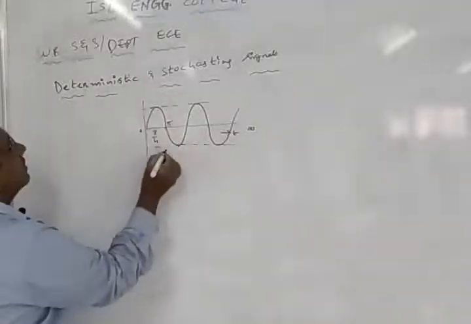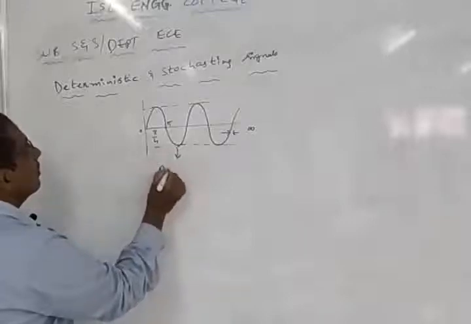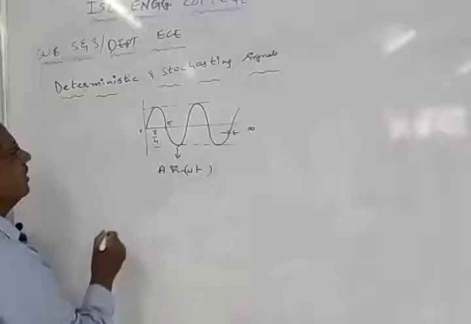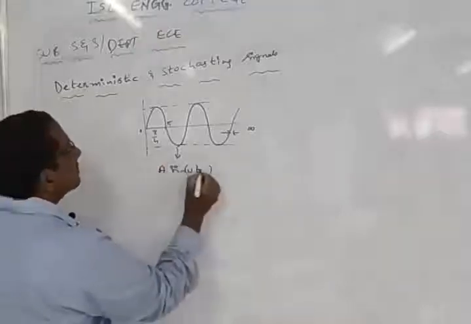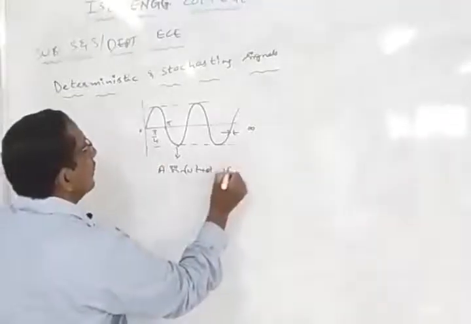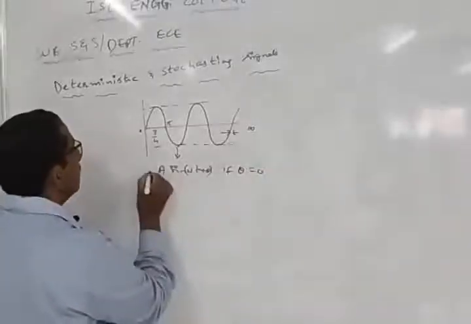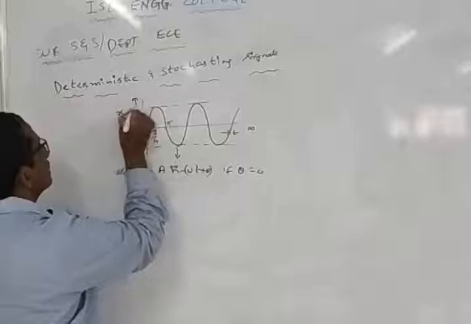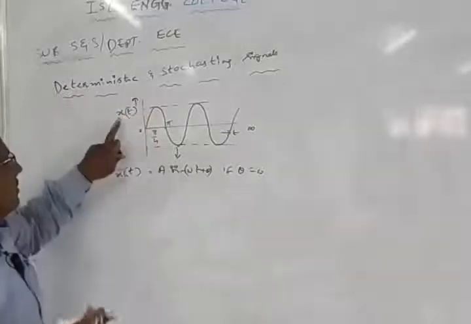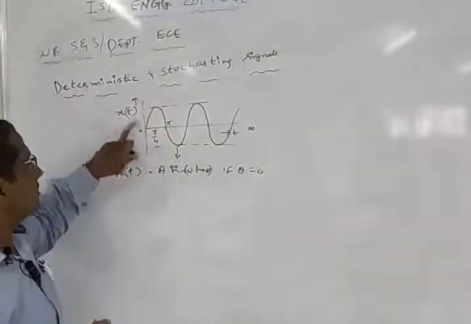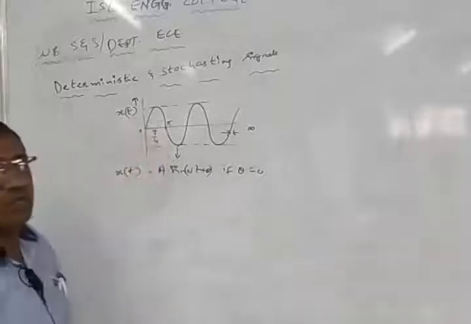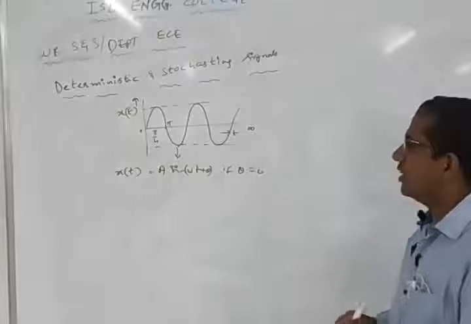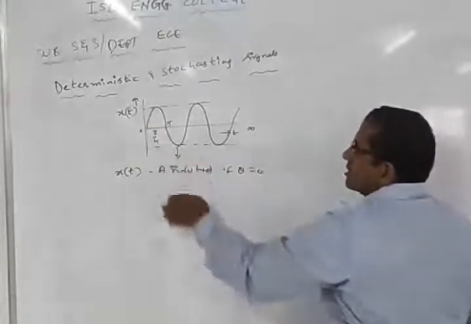Now say this particular signal is going to be called A sin omega t. Generally theta will be there. So if theta is equal to 0, I can write this function as x of t. There is a variable x which depends on the time t. Therefore, we will write this function as x of t. So once you write this function as x of t, how can I write the equation for the sine wave?